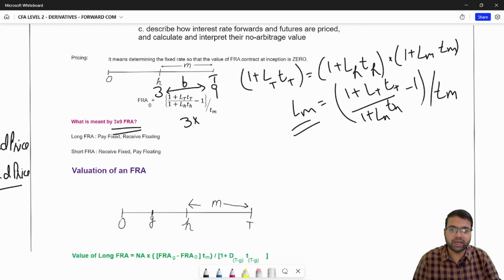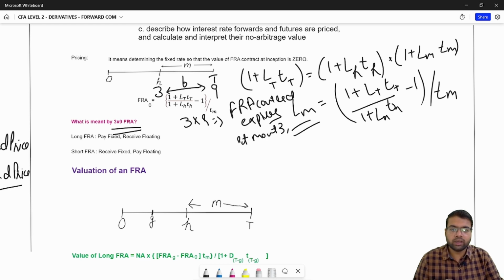So 3 by 9 means the FRA contract expires at month 3, with interest paid for 6 months.